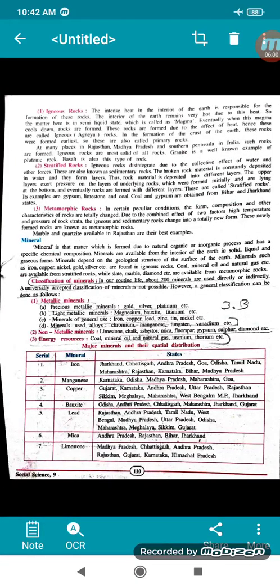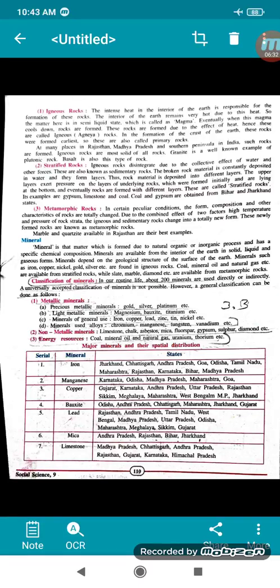Now we'll study one by one. Igneous rock. Why is it called igneous rock? Because the intense heat in the interior of the earth has formed this rock. The interior of the earth remains very hot, so the matter there is in a semi-liquid state, which is called magma. Eventually, when this magma cools down, rocks are formed. These rocks are formed due to the heat inside the earth.